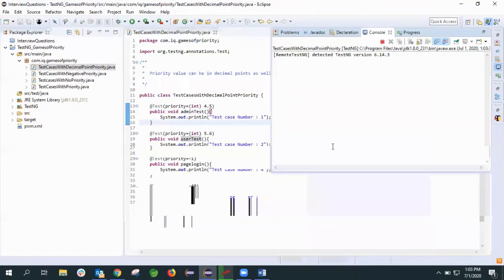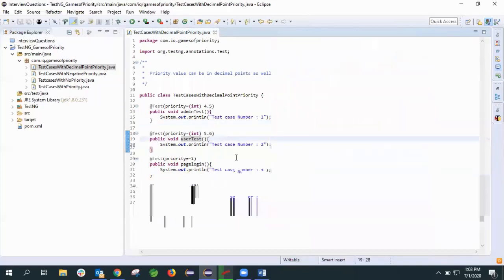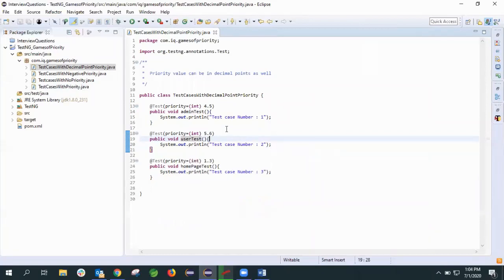If you can see here, home page test got executed because it has the lowest value, and then admin test got executed because it's the second, and at last user test got executed. So among all these cases, the interviewer may ask you any question. You should be very well versed with these scenarios. It can be based on negative priority, positive priority, or no priority.